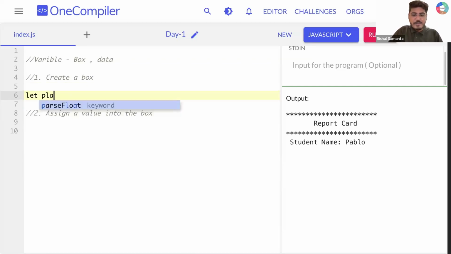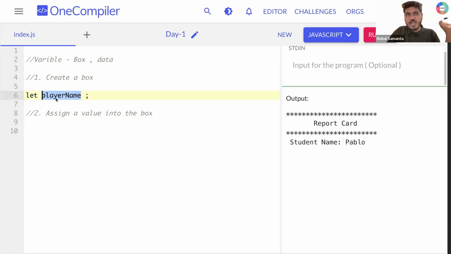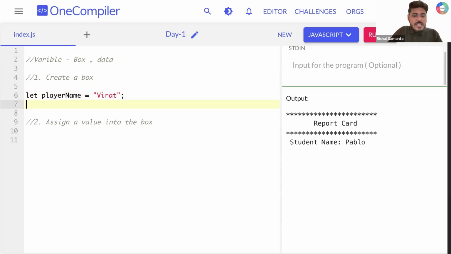It's let playerName. So I'm writing here let playerName. When I'm writing like that, I am creating a variable. I'm creating a box. The name for that box is playerName. Sorted? And after that, I'm assigning a value here. Let's say I'm assigning a value here, Virat. Cool? So I created a variable called playerName. I assigned a value called Virat into it. After that, let's say I'm writing something like that, console.log playerName.